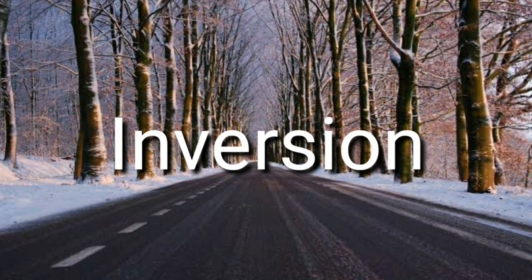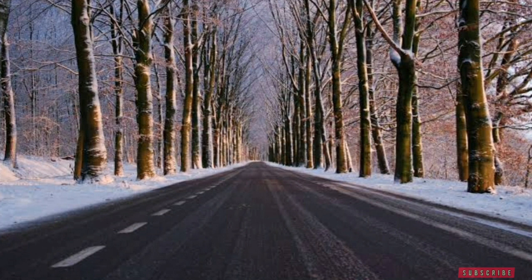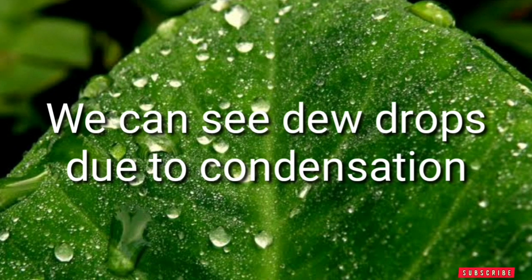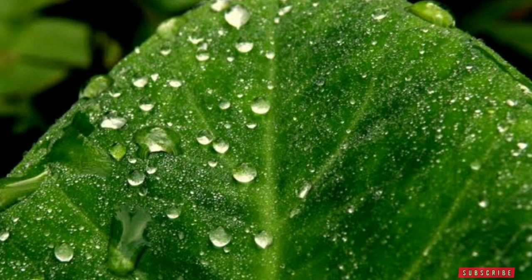Inversion. In the winter, the cooler temperatures near the ground level are due to the smaller amount of insolation received because of the shorter days and excessive radiation due to the longer nights. This is known as inversion. It is nothing but an increase of air temperature with altitude or height.